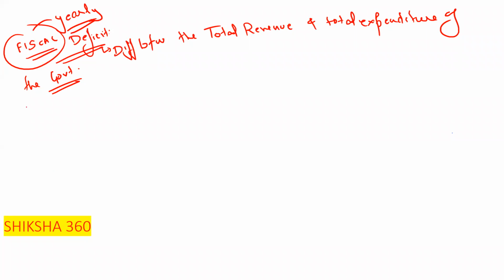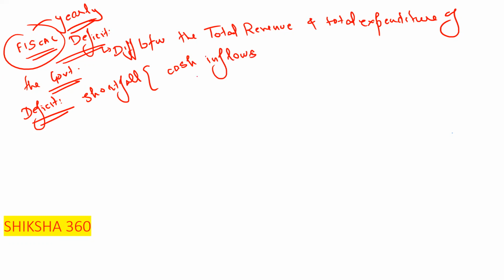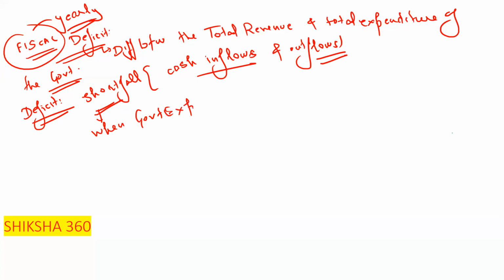And what is the meaning of deficit? That is shortfall, basically of cash inflows and outflows. This shortfall occurs when government expenditure increases or exceeds